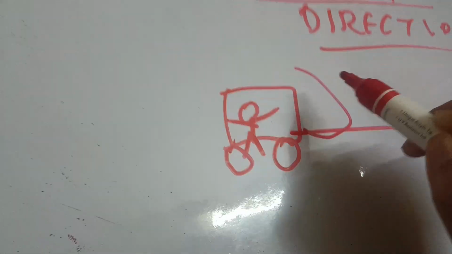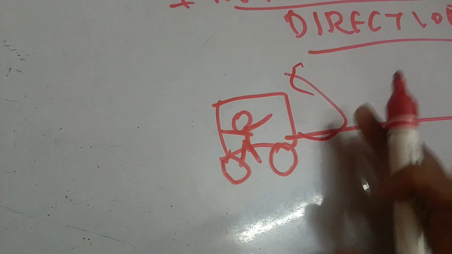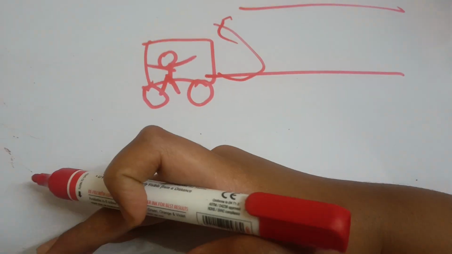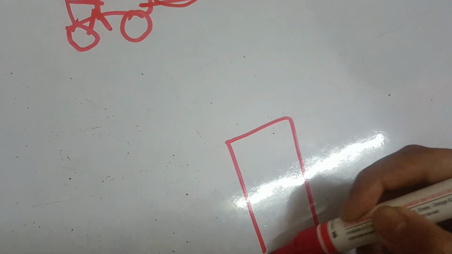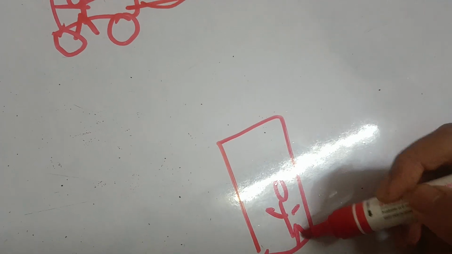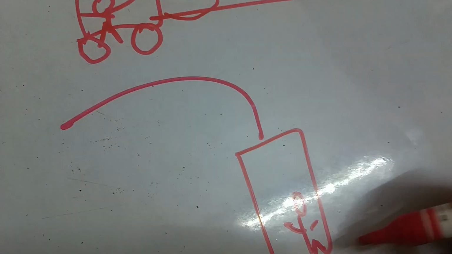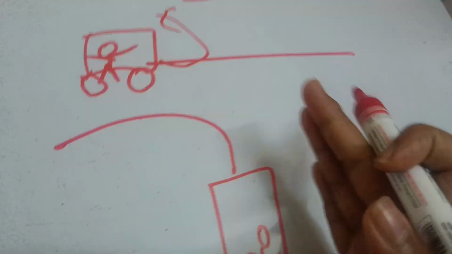Suddenly the car turns to one side. Which side will you fall? You're moving straight, and the car turns this side, so you'll fall to this side, right? It's turning this side, you'll fall this side.